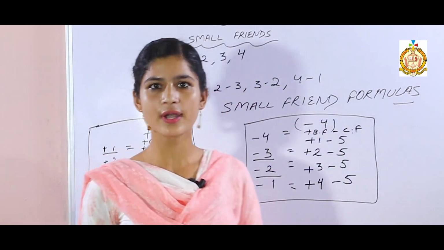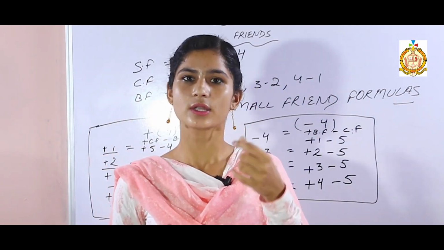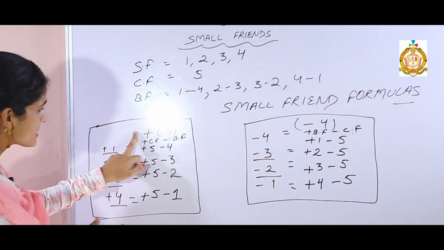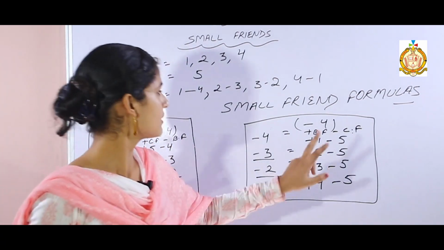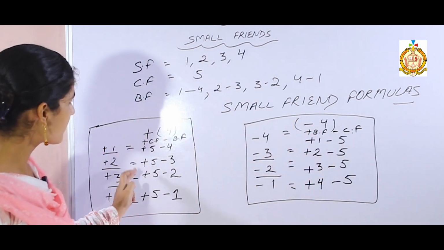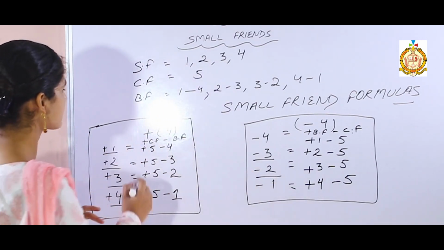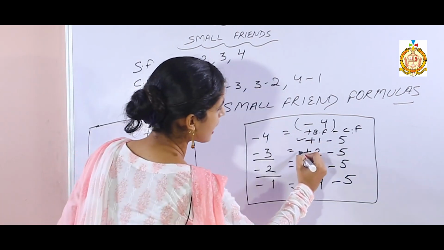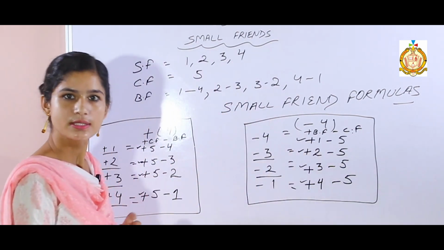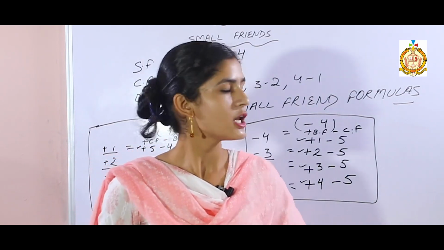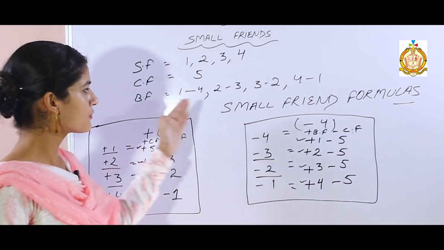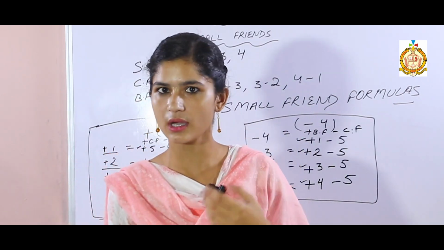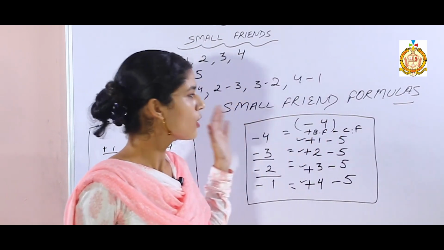That is the only game with the 2 numbers, best friend and common friend. Firstly, you have to learn the best friends, then only you can solve the formulas and apply them on your sums. Here you can see one similar thing: every time the small friend formulas start with the plus sign. Every formula is starting with the plus sign, so keep this in mind. If you are going to subtract any number, the addition number will always come first. So these are the 8 formulas.